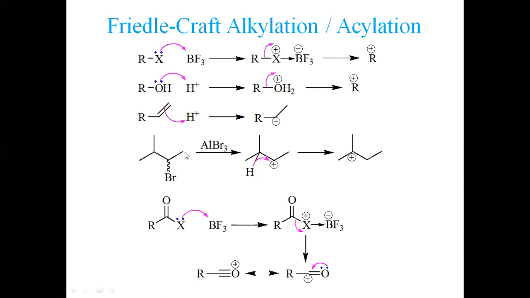If we are starting with this alkyl halide reacting with aluminum tribromide, following a similar mechanism, this bromine shall donate an electron pair to this aluminum tribromide, resulting in this type of complex. It shall leave, and we shall get AlBr4 negative, right? So we shall get this positive charge on this carbon. But if there is a hydrogen present on the next carbon, and it transfers from that carbon to this one, this is a migration. So if it migrates from this position, look at the arrow. The arrow is half going along the bond and then transferring to this.